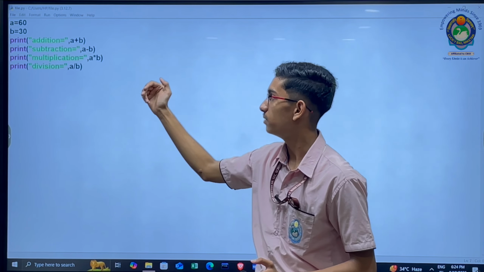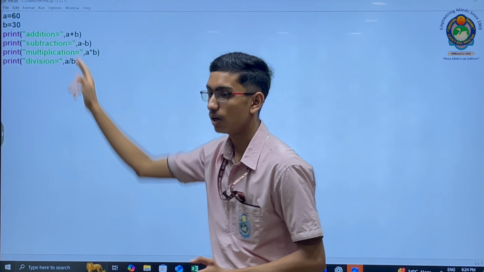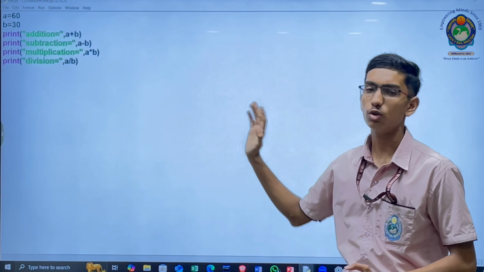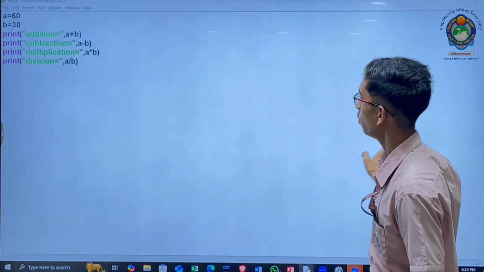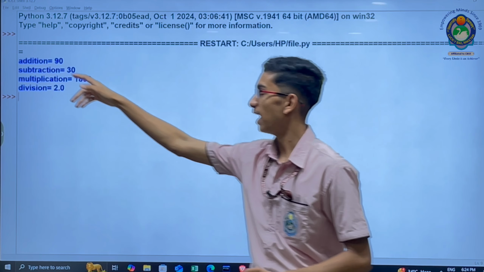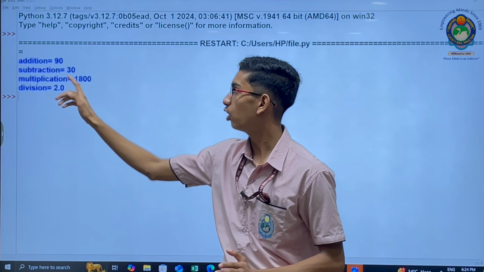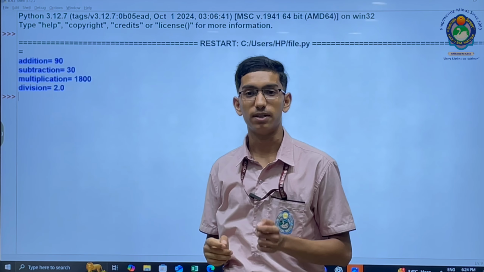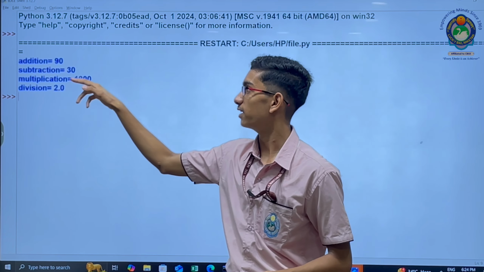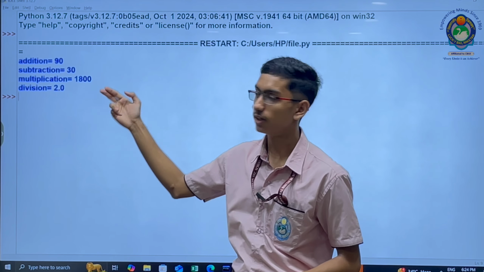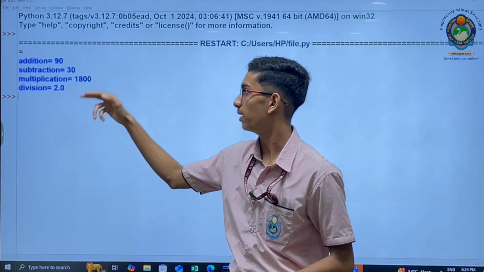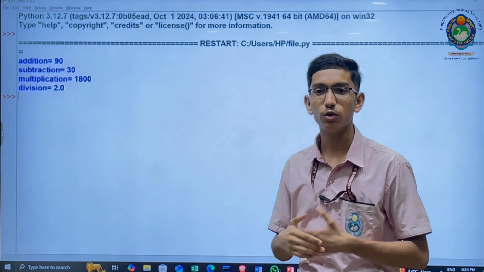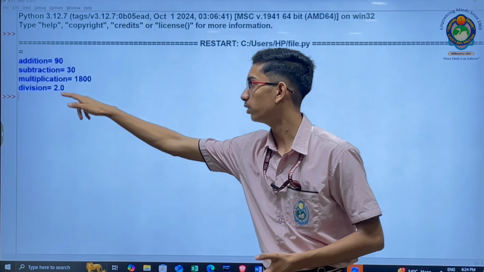A divided by B. After going to Run Program, it will run the code, and if there is any error, it will give an error. But if there is no error, it will run the code and an output will come. You see "Addition" as it is, with no change because it was in double quotation marks, but 90 because in addition we read A plus B, 60 plus 30, 90. 60 minus 30 is 30, 60 multiplied by 30 is 1800, and 60 divided by 30 gives a float because we do not use double slash, but if you use double slash, it will not be a float, it will only be an integer.